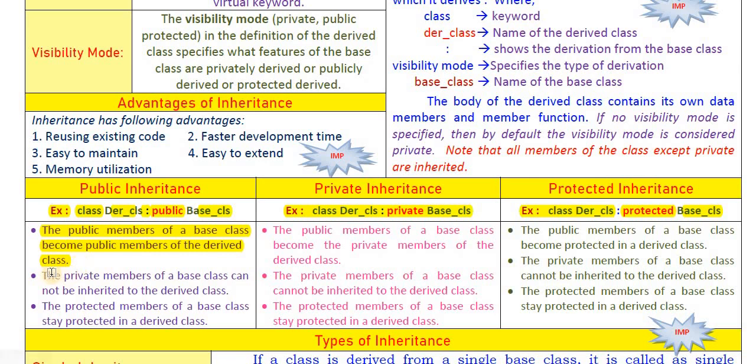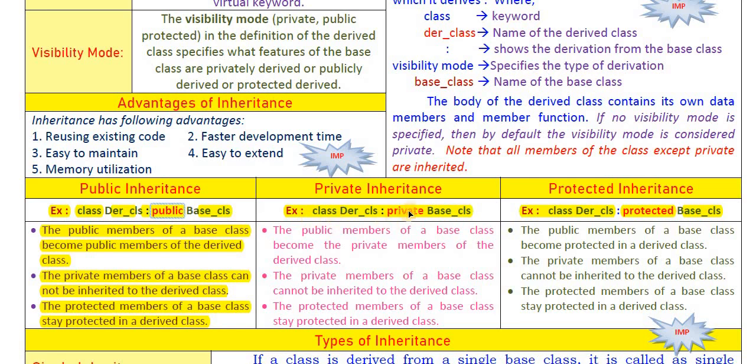Then private members of base class cannot be inherited. This is the basic rule, and you can use any visibility mode in any condition. Private members of base class are not transferred to the derived class or new class. Then the protected members of base class remain protected in derived class also. So this is when we use public visibility mode.